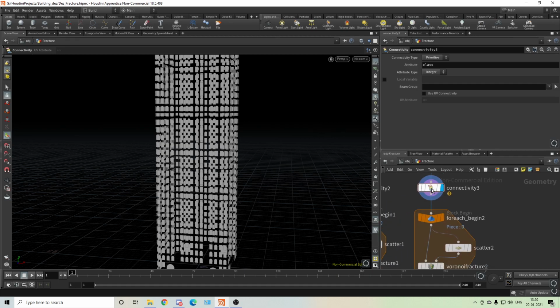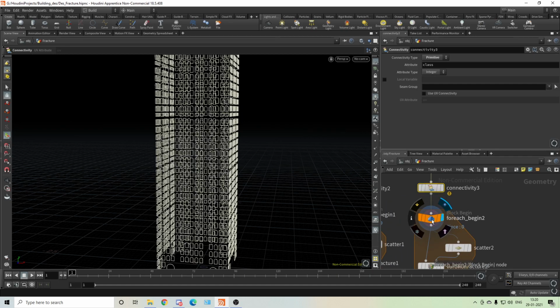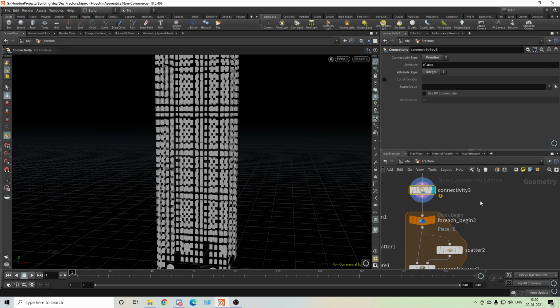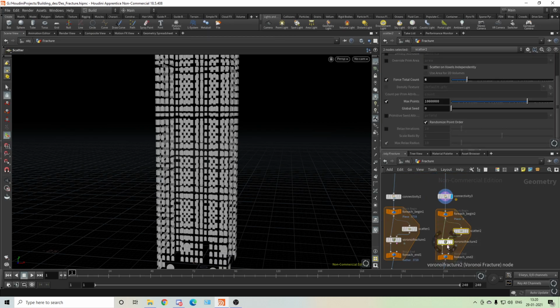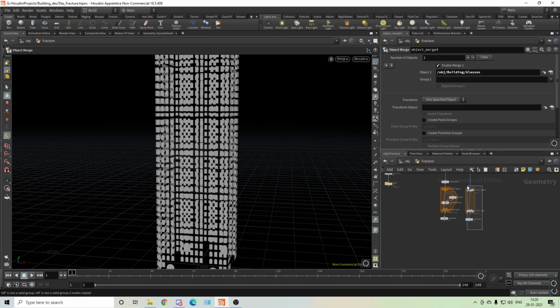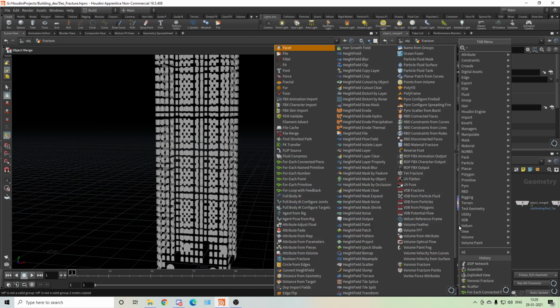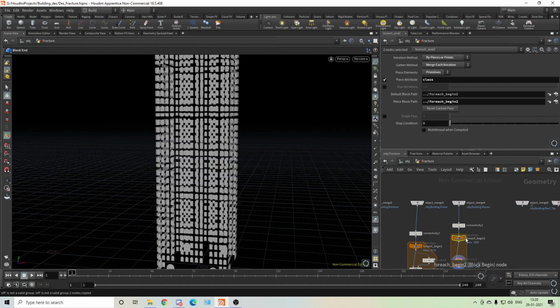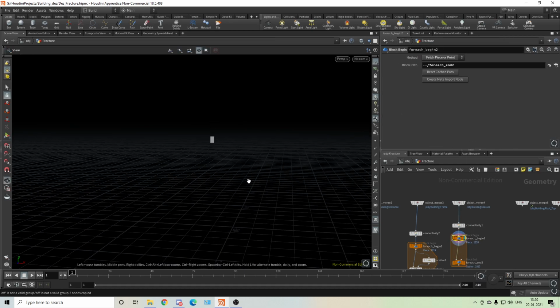Oh, connectivity is the error. Why? It's some error in connectivity. So maybe we'll cut this one out and we'll create a for each. Now it's working.